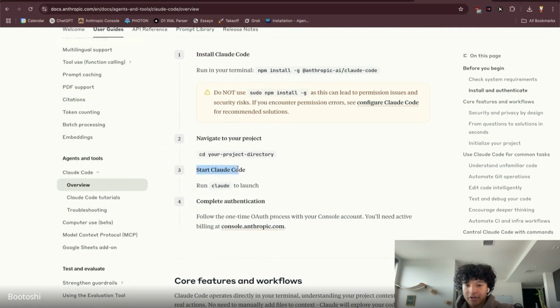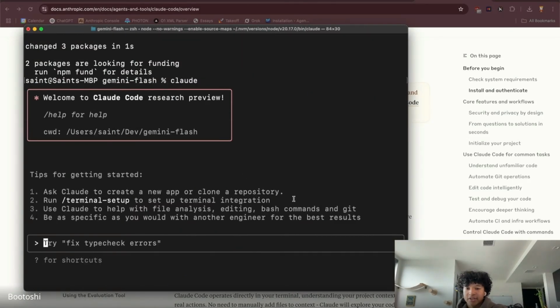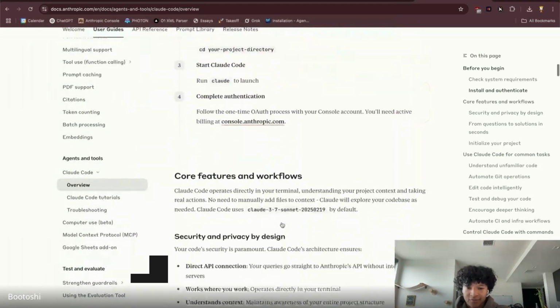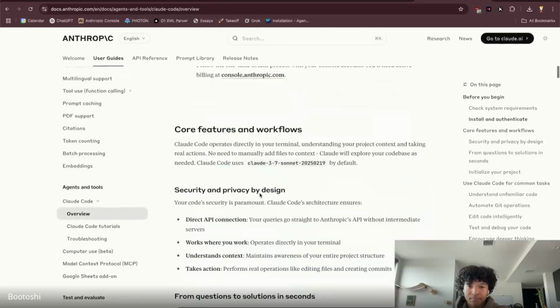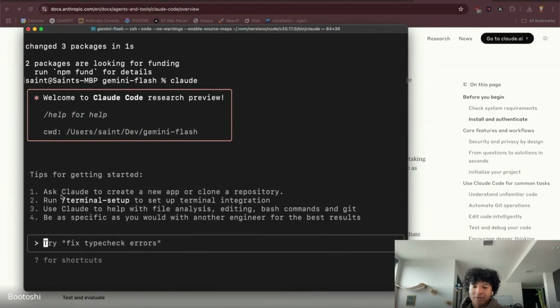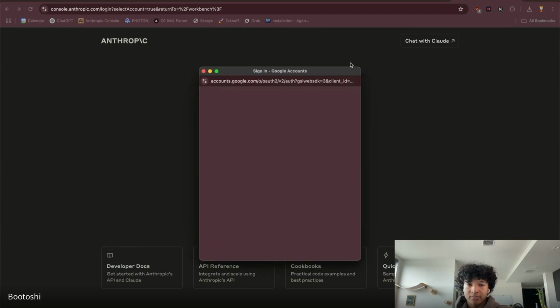Then you can start Claude Code by typing in Claude. So literally just write Claude. If it's your first time, you might have to authenticate. Authenticating is fine. I'm not going to be able to showcase it here because I already authenticated. But it should be as simple as Claude telling you to authenticate, and then it should open up the Claude link for you and take you to the Anthropic Claude workbench here.